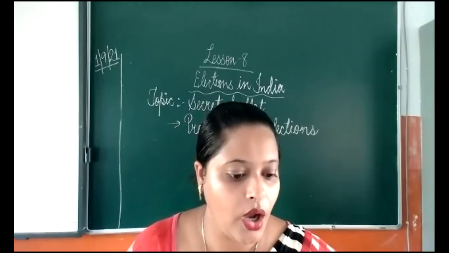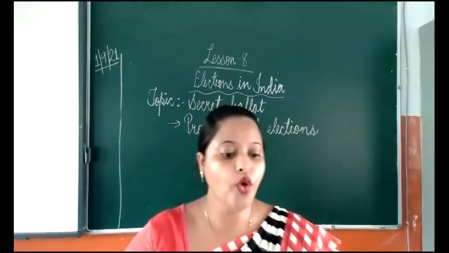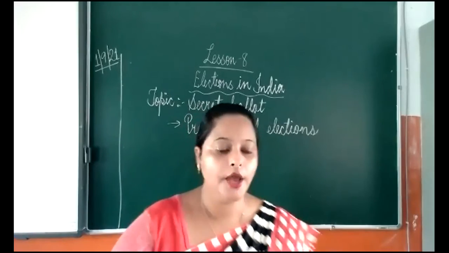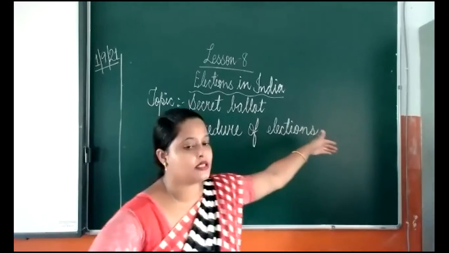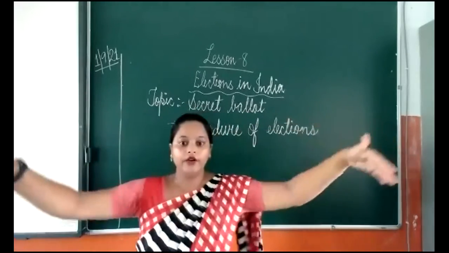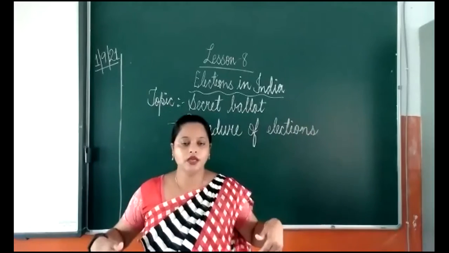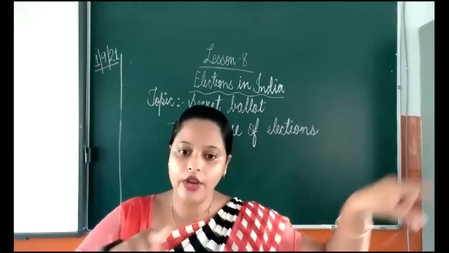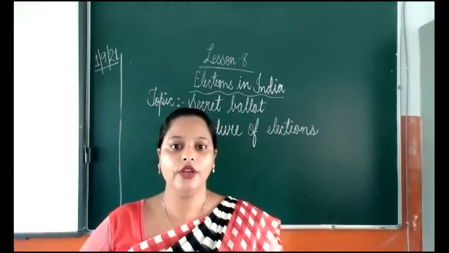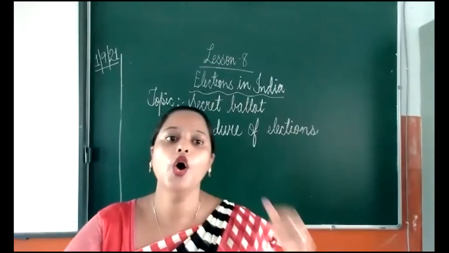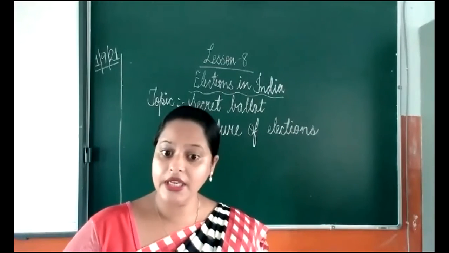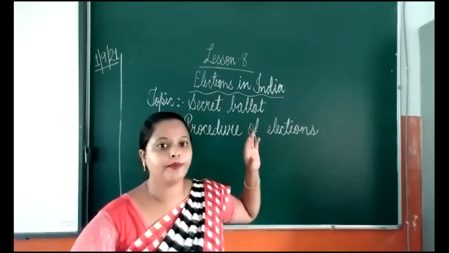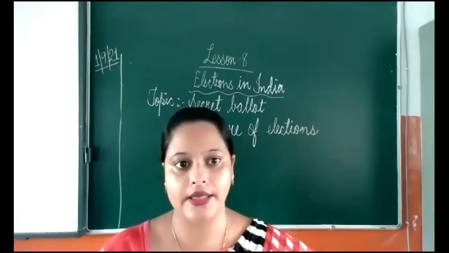Now the voter casts the vote through an EVM which is kept behind a screen. A small place is covered by a curtain or some cardboard. The people can go there, and the EVM is kept there, and on that EVM they press the button and give the vote. Immediately after giving the vote, they have to go out from that polling booth.